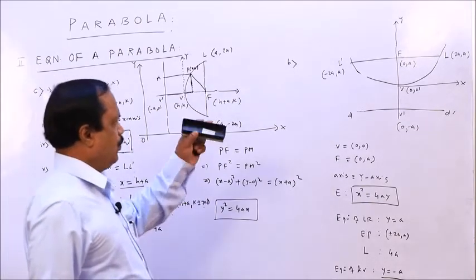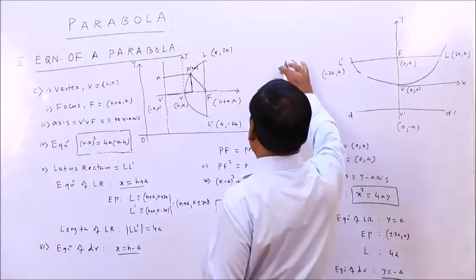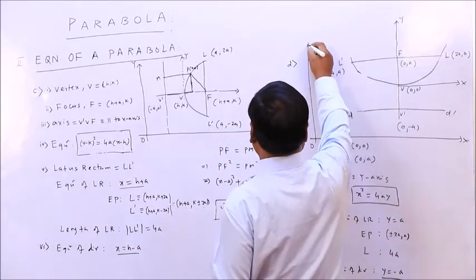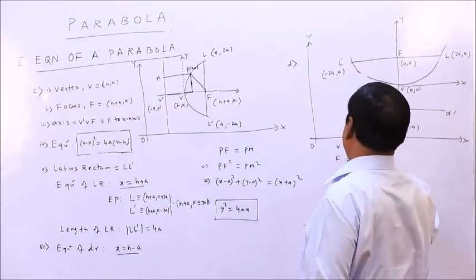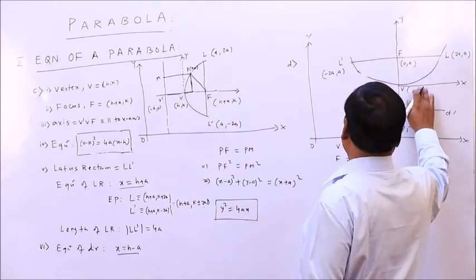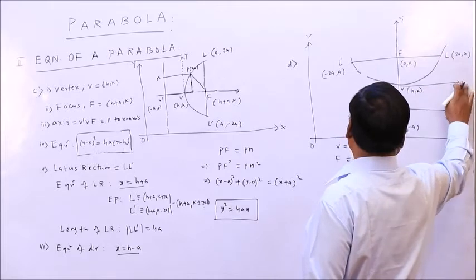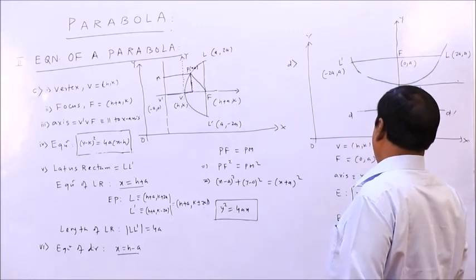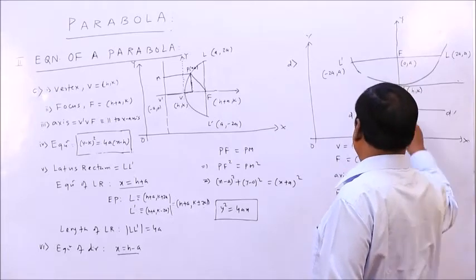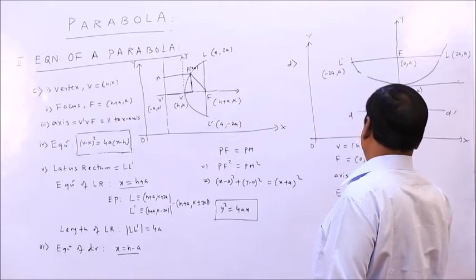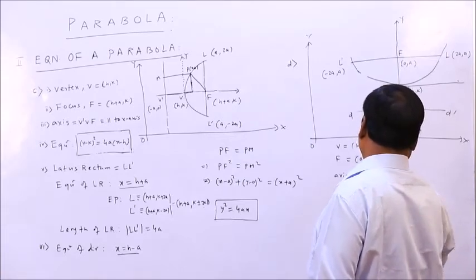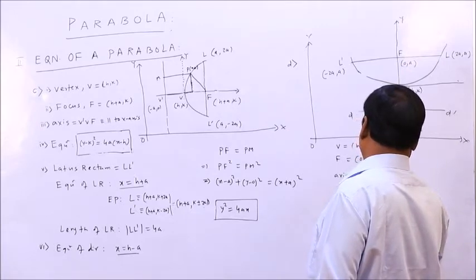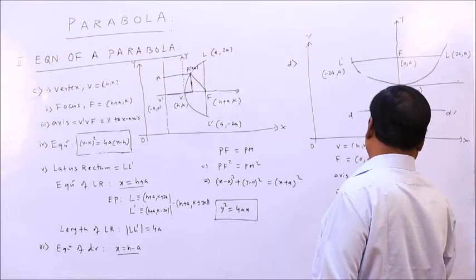Clear? If you proceed similarly, this is D and the axis is here. This is the x axis, this is the origin, this is the y axis. Proceed in the same manner, the vertex is (h, k). Now this is not the x axis, this is parallel to the x axis. So the axis of the parabola is parallel to the y axis. So the equation will be (x minus h) whole square equal to 4a(y minus k).